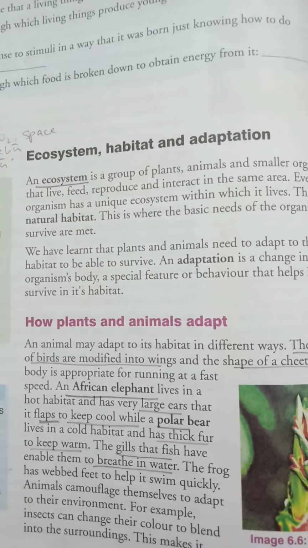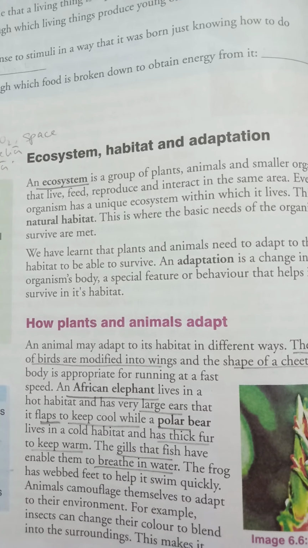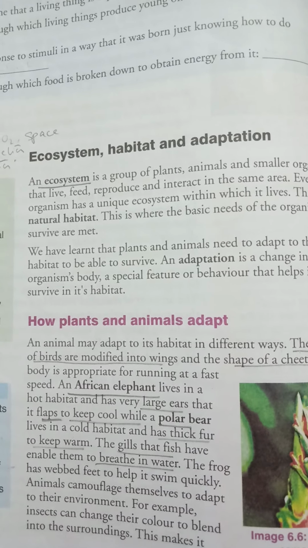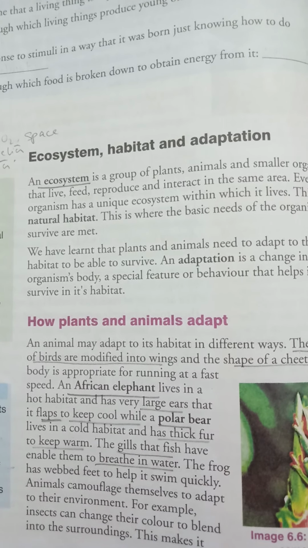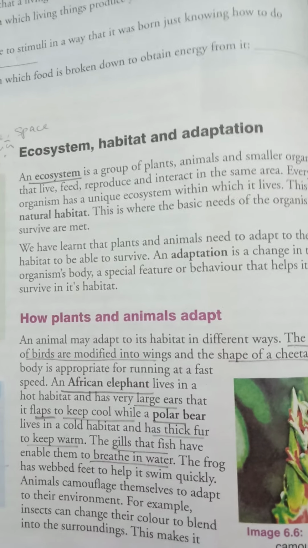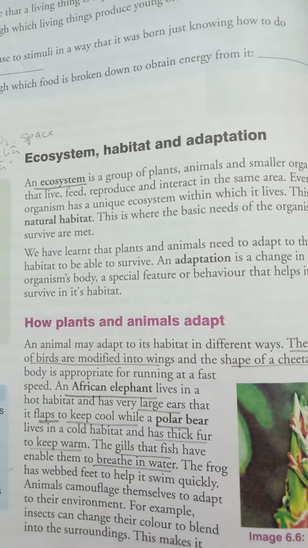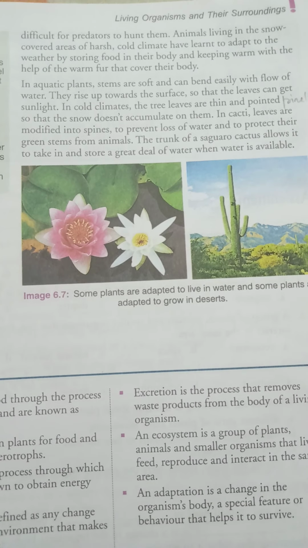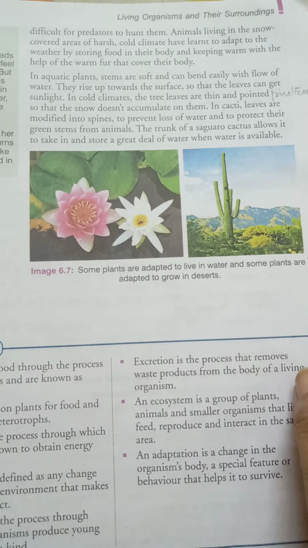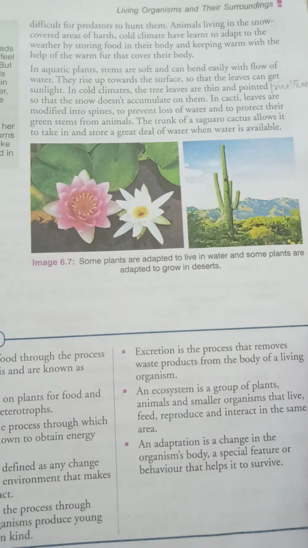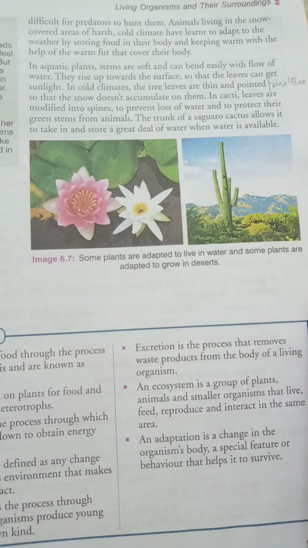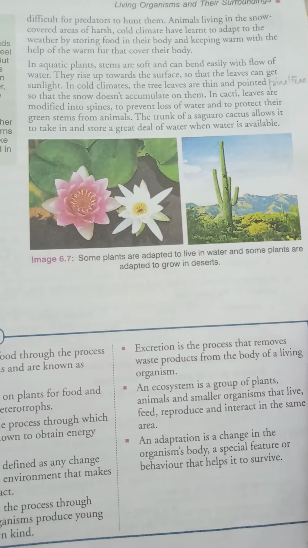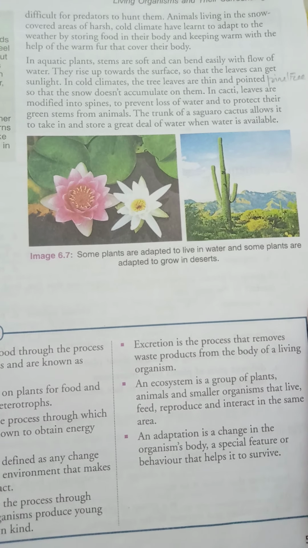Next one is chameleon. Chameleon adapts himself to the particular type of environment. Like if he is in a woody area, he takes the color of that wood so that we cannot see him. This is the way he adapts. Next, animals living in snow covered areas of harsh cold climate have learned to adapt to the weather by storing food in their body and keeping warm with the help of warm fur that covers their body.